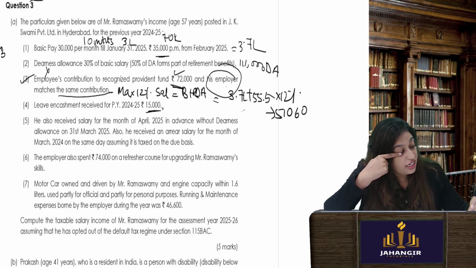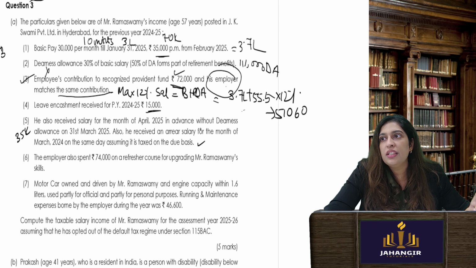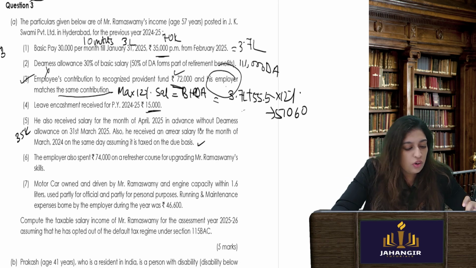Okay, leave encashment is given. He also received a salary for the month of April in advance without dearness allowance. So how much salary did he receive? 35K. That will be added. Also, he received an arrear for the month of March on the same day, assuming it is taxed on due basis. So it is already taxed. See, the word used here is due basis. So it is already taxed.